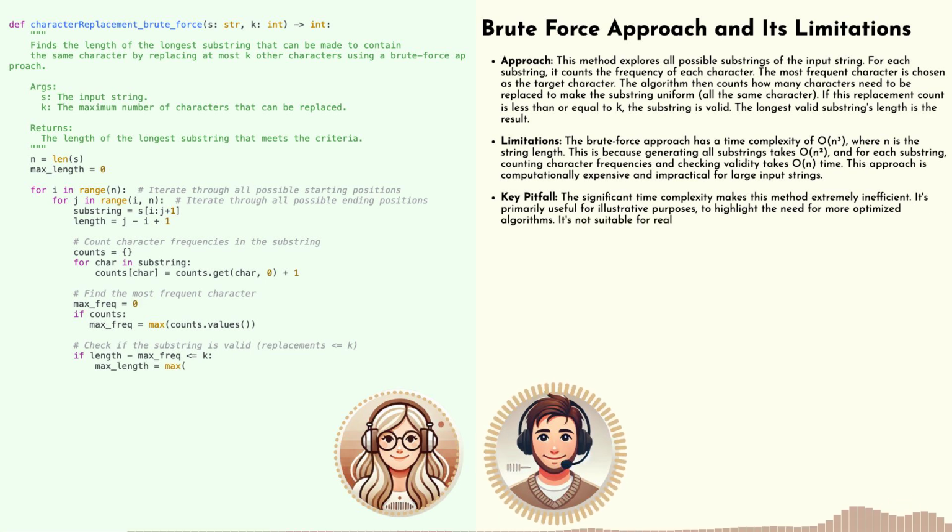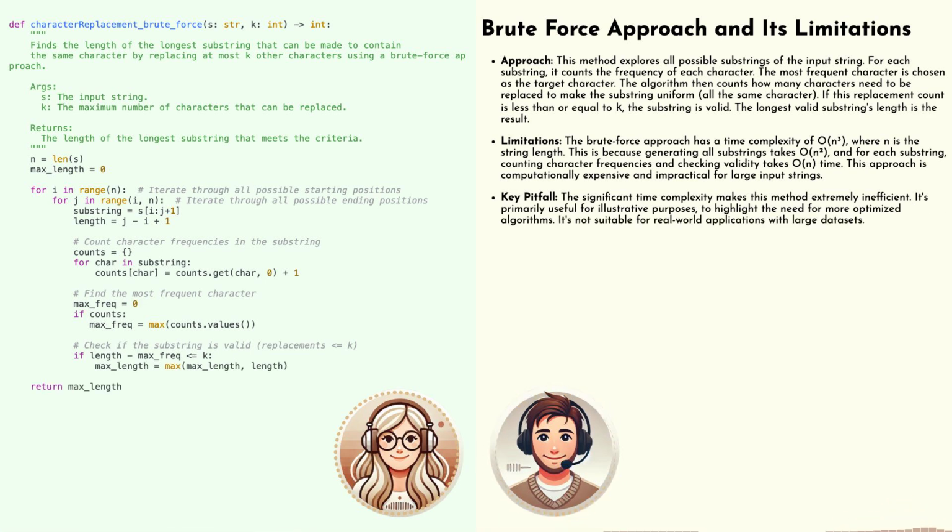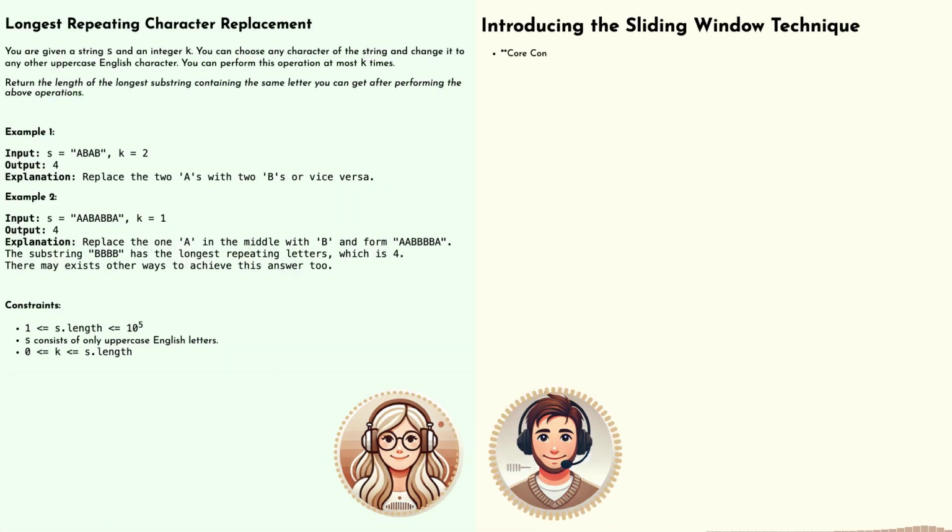Yeah, I see where you're going with this, but it feels like that would get out of hand really quickly, especially if the string is super long. Exactly. It's like trying to find a needle in a haystack by examining every single piece of hay. And it's not just a little inefficient, it gets exponentially worse the longer the string is. We call this exponential time complexity, and it's something we generally try to avoid like the plague when we design algorithms.